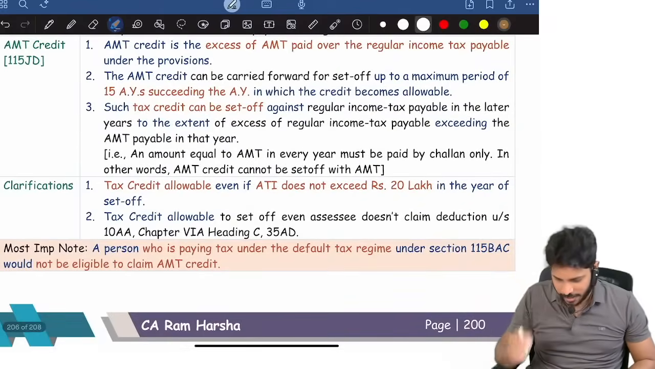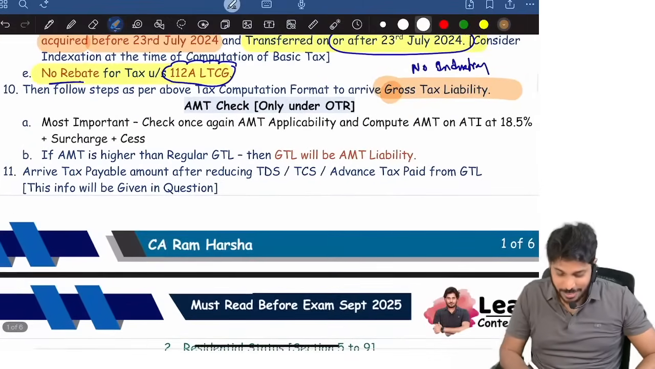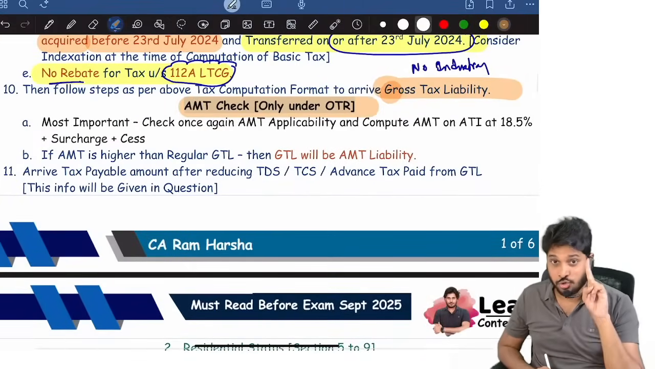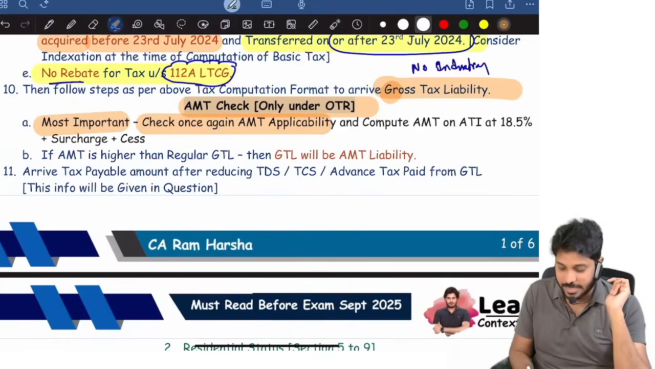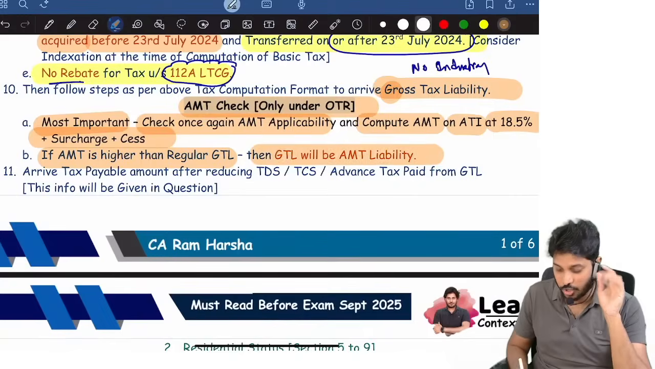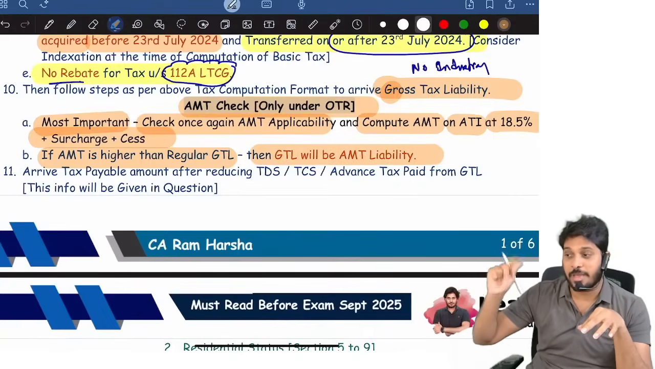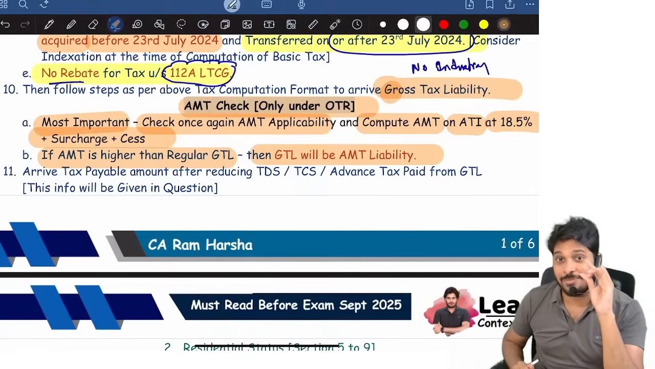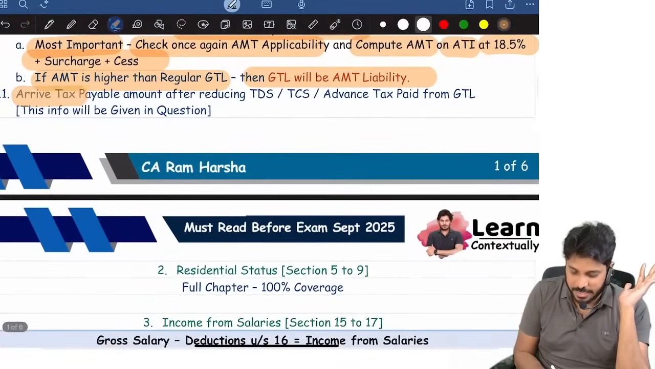That's it. Okay, so now, such a complicated topic. So then AMT check, you should do the AMT check if it is the optional tax regime. Okay, most important, check once again AMT applicability, compute AMT on adjusted total income at 18.5%. If AMT is higher than regular gross tax liability, then gross tax liability will be nothing but AMT liability. Whatever AMT that you are paying beyond regular tax, that is called AMT credit, which will be carried forward for 15 years.